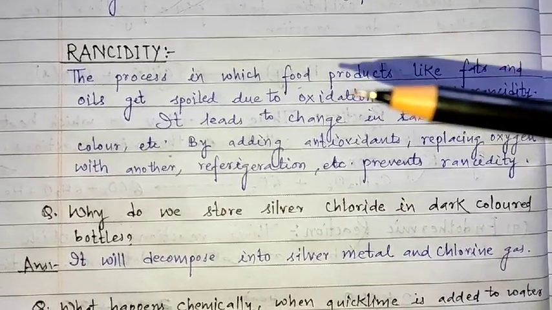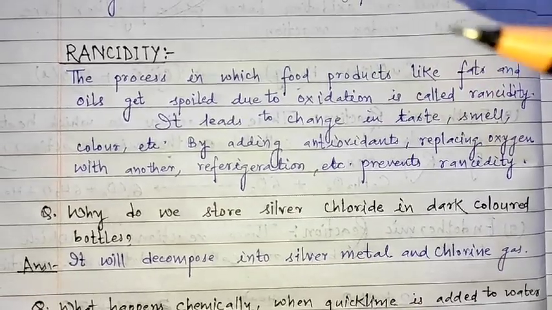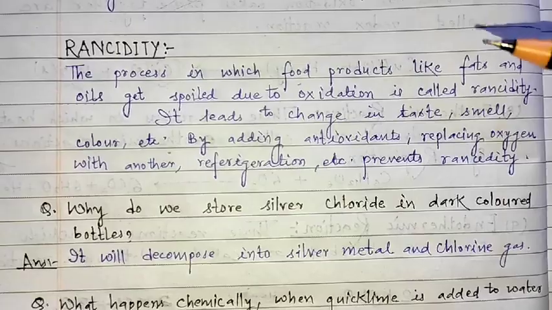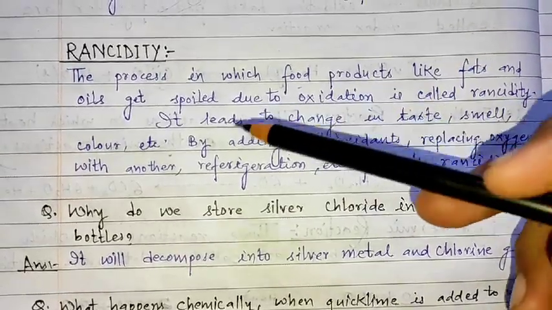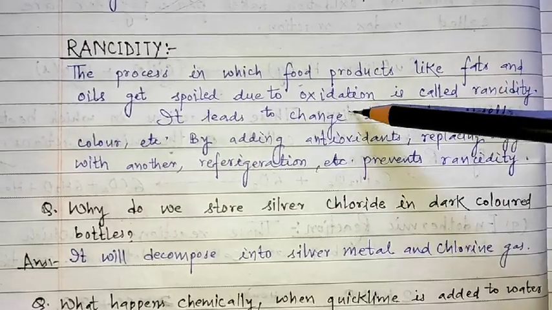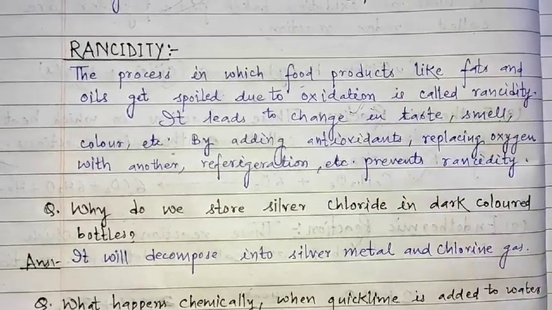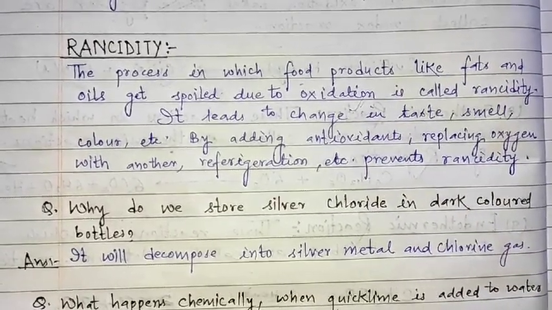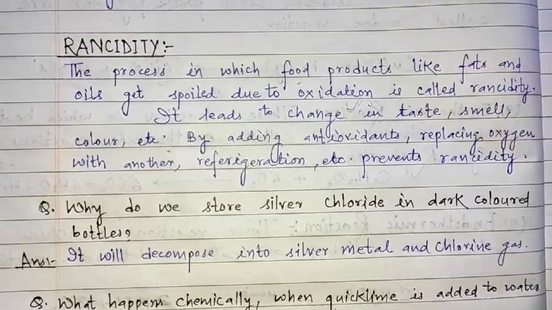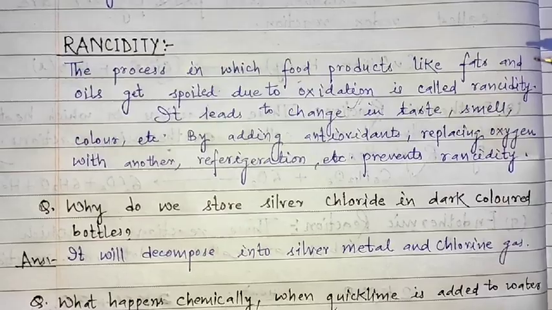So what does that mean? That the eating substance has got rancidized. Why? What that means? Food is being spoiled. Why? Due to oxidation, means oxygen has reacted with the food product, which has spoiled your food completely, which is not eatable, isn't it?